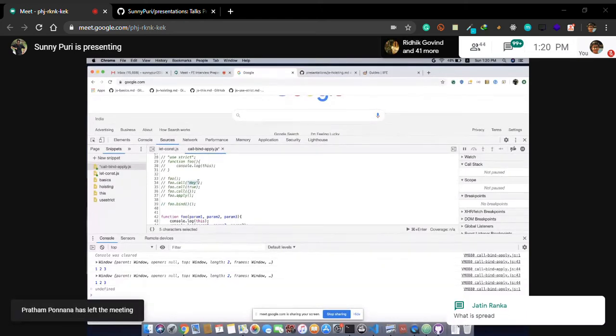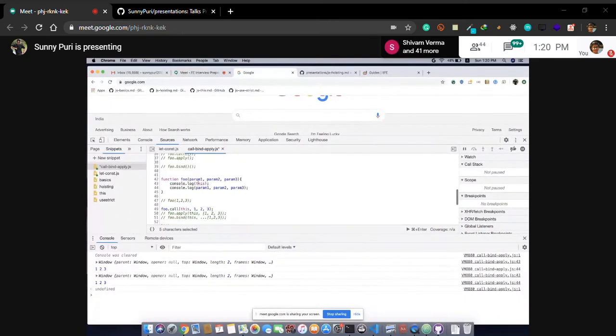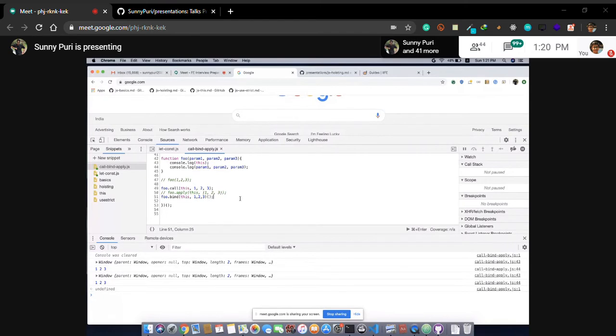Guys, that's why I'm not explaining these ES6 concepts. What is spread? Don't worry about the spread. Don't worry about this line. Just make it simple. I'll explain spread in later sessions.